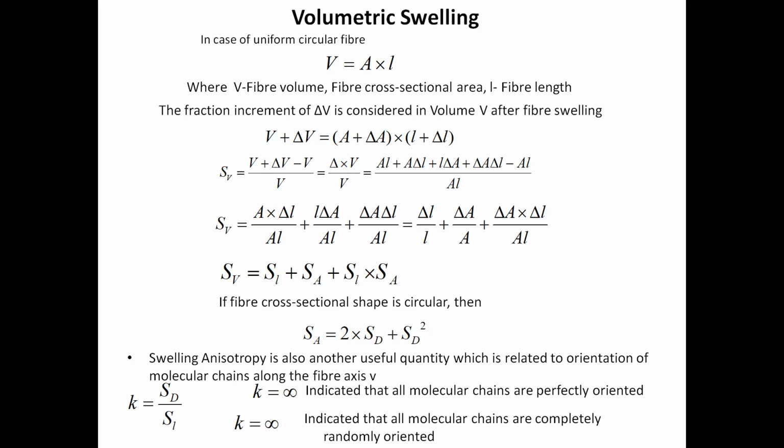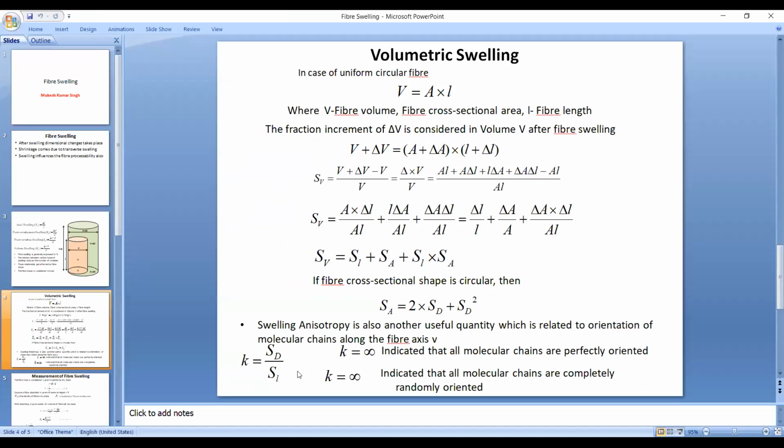Yes, the second one here, it should be 1. I will correct it and you correct it also. K infinity means all molecular chains are perfectly oriented, and K1 indicates that all molecular chains are completely randomly oriented.